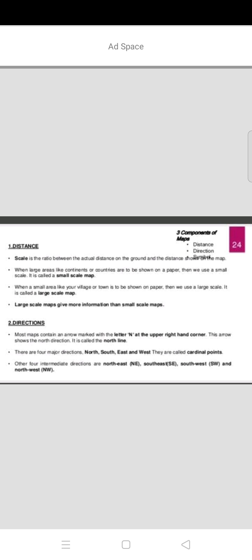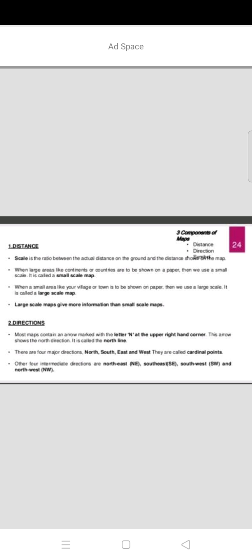Okay, next one, directions. What are the directions? We know that there are mainly 4 main directions and 4 sub directions. There are totally 8 directions. What are the main directions? The main 4 directions: north, south, east, west. These are the main directions. And what are the 4 sub directions?